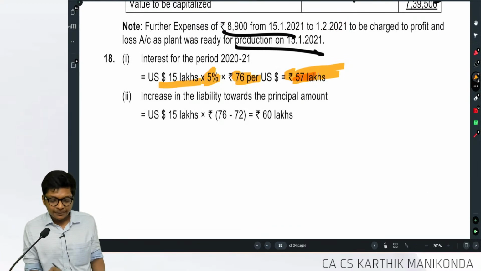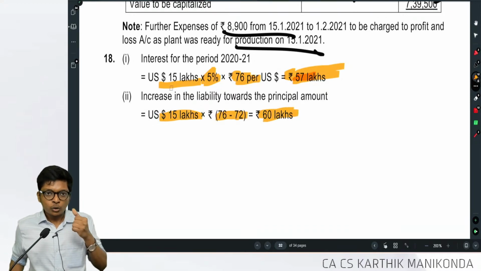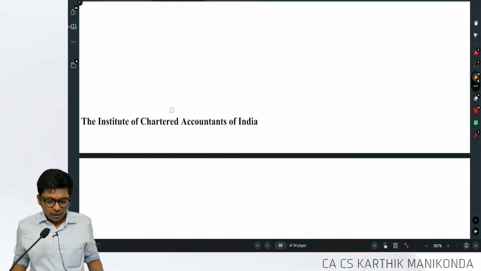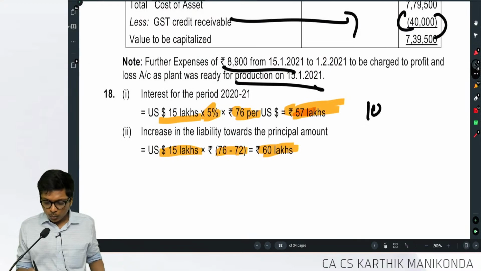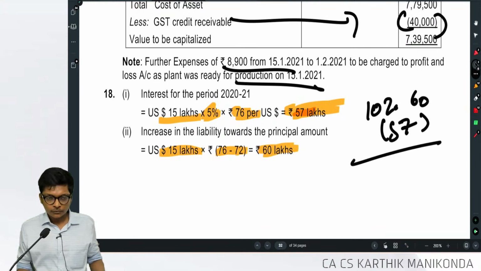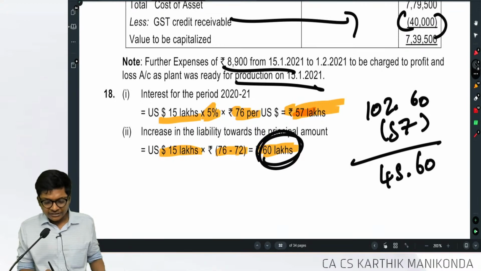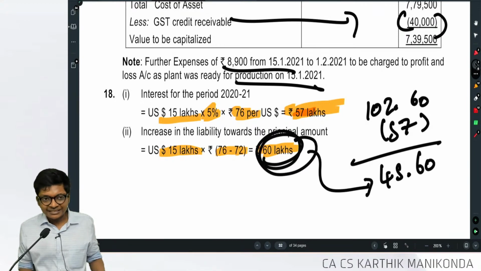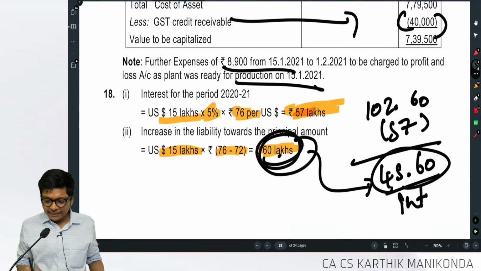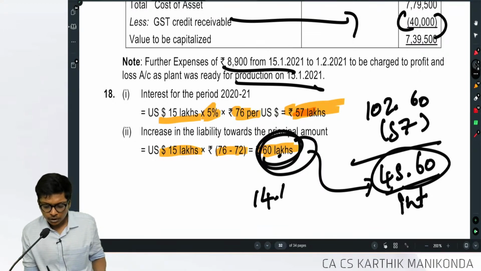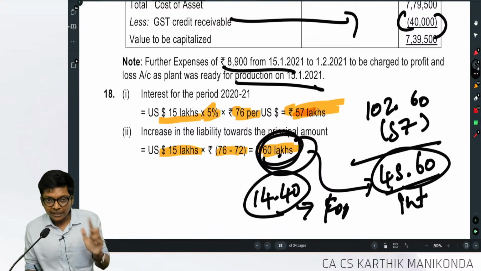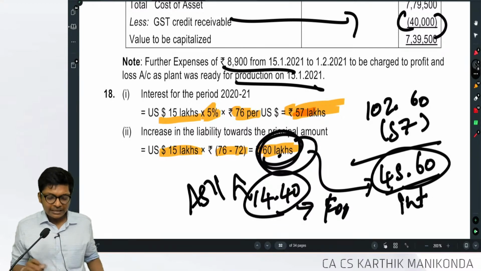But my liability principal, 15 lakhs into 4, 60 lakhs increased. So I have a loss of 60 lakhs. What is my savings in interest? Look at this. 102.6 minus 57. How much? 45.6. So my loss of 60, up to the extent of this savings, will be treated as interest, 45.6. Beyond this, 60 minus 45.6, how much guys? 14.4 will be treated as forex loss as per AS 11.